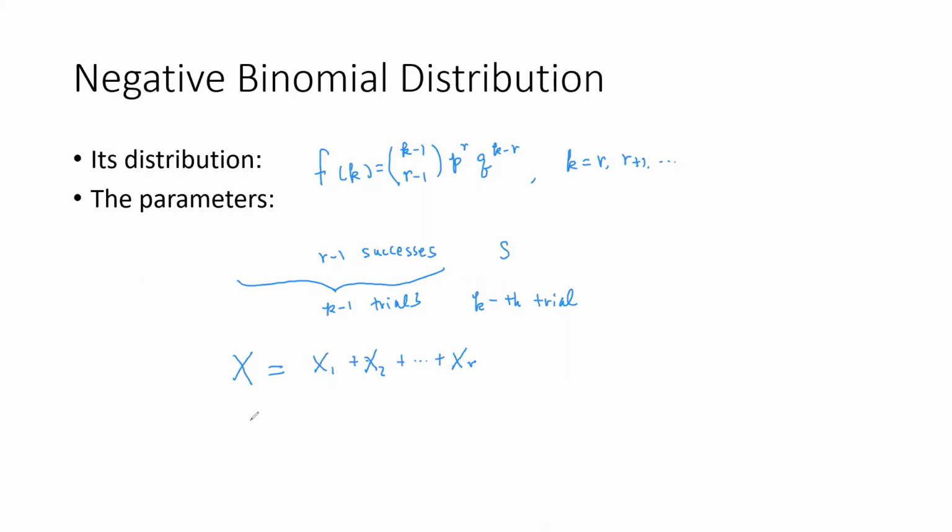So we know E of X for the negative binomial is r times 1 over p. And the variance of X, which is sigma squared for the negative binomial, equals r squared times 1 minus p over p. So hold on a second, that's wrong. It's r times 1 minus p over p squared.